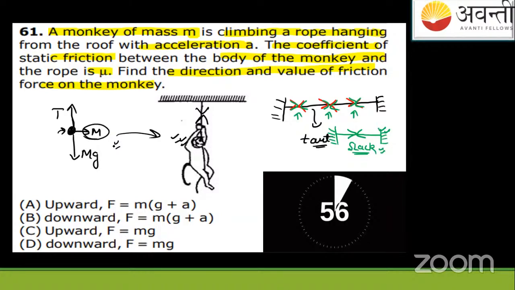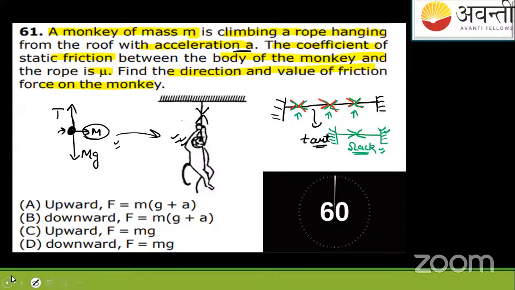Okay. This is the equilibrium condition. Here it says it's moving with acceleration, so the conditions will be different now. Let us say, again, I have to draw. Okay, that monkey is there.